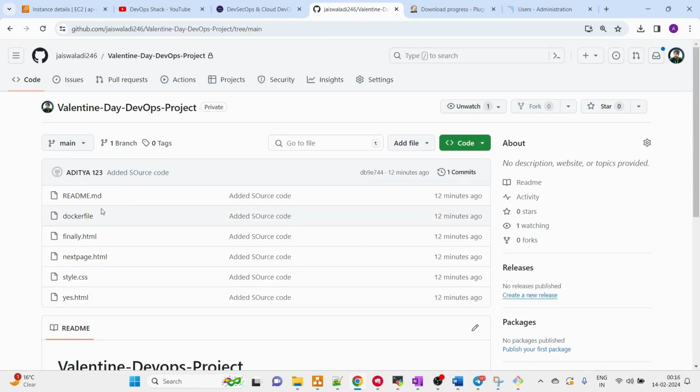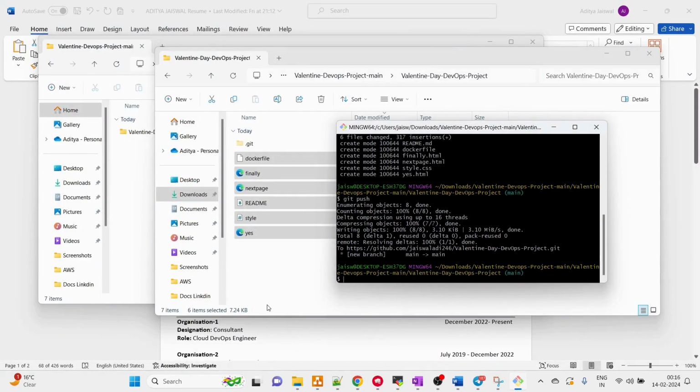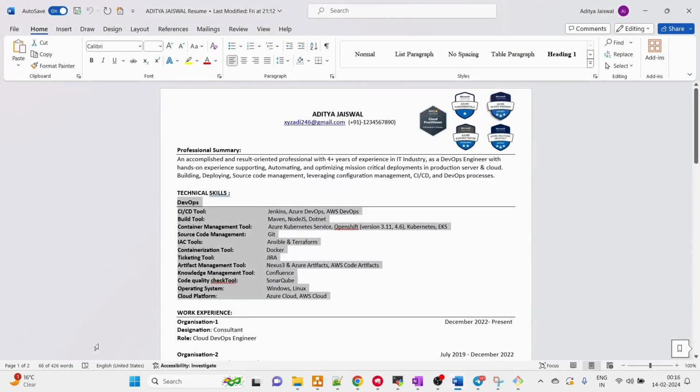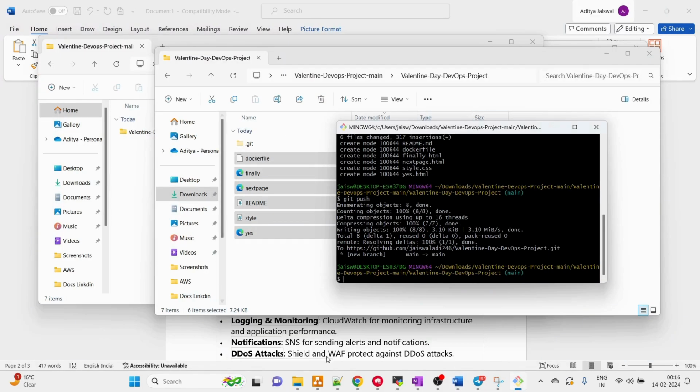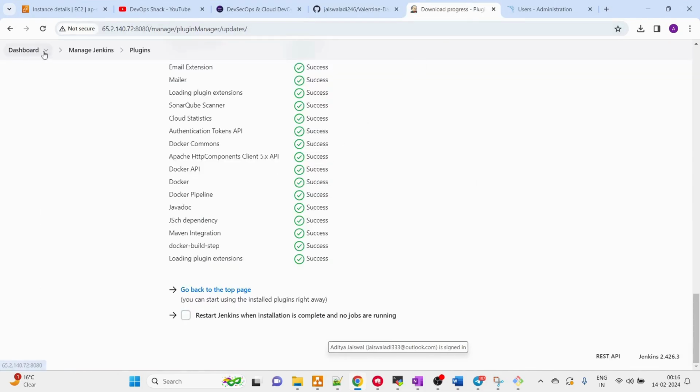So this is the repository, you can find it on my account. Okay, and let's copy the HTTPS address of this repository. Okay, coming back here, sorry about that. Okay, so plugins are already installed.